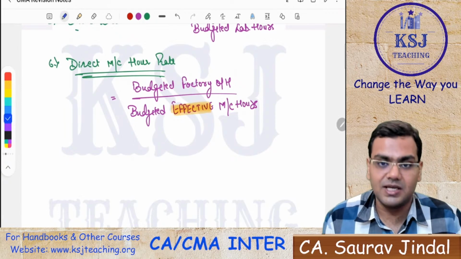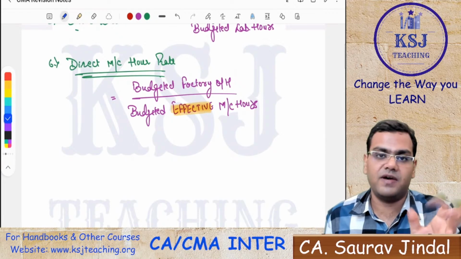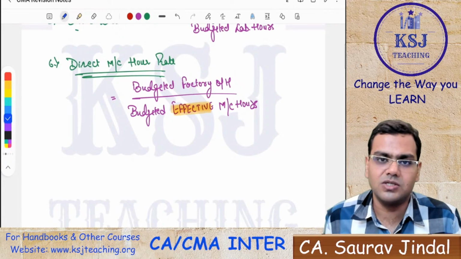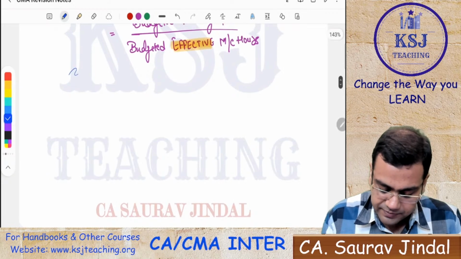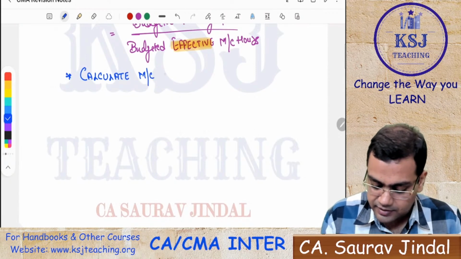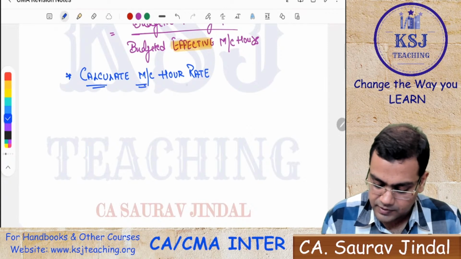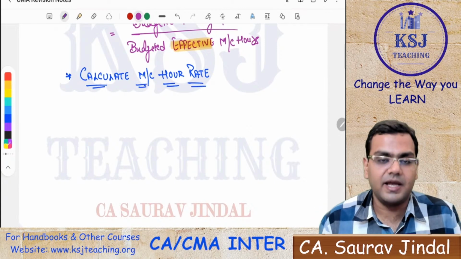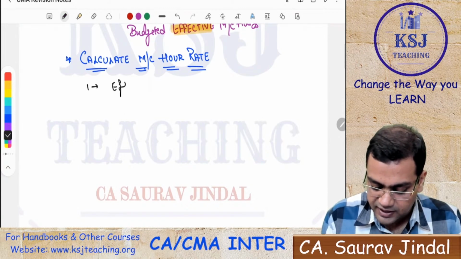Now you can get a separate question on the machine hour rate calculation, which is very important. You can get an individual question of 5 marks on the machine hour rate, 8 marks on the machine hour rate, 6 marks on the machine hour rate itself, right? Now, how to calculate the machine hour rate? If you get a question asking you to calculate the machine hour rate, how to calculate it, sir? The first step that you have to follow in the calculation of the machine hour rate is the calculation of effective machine hours.